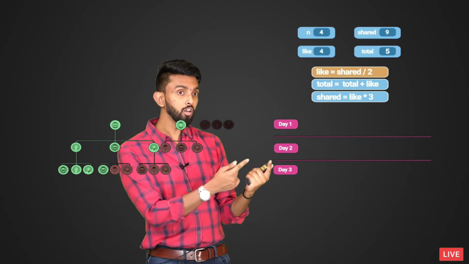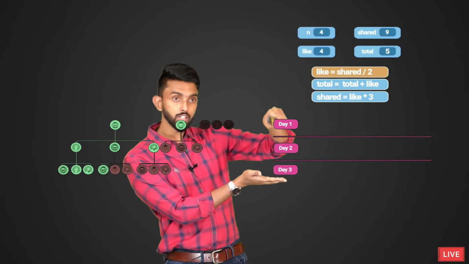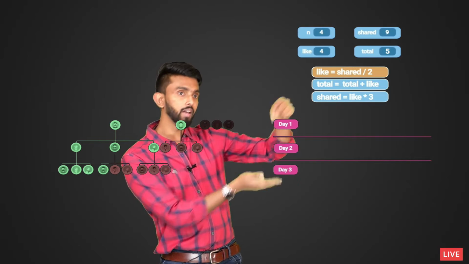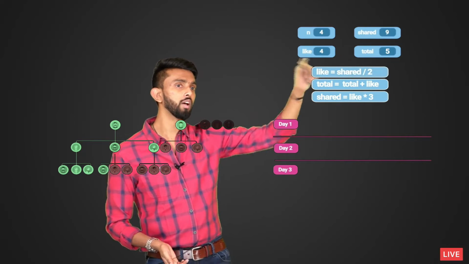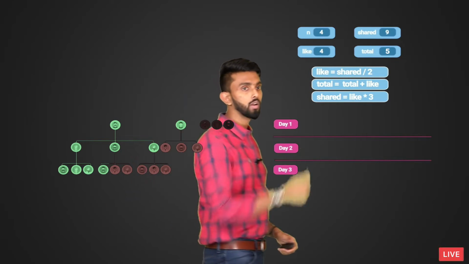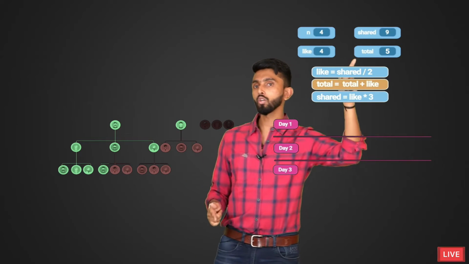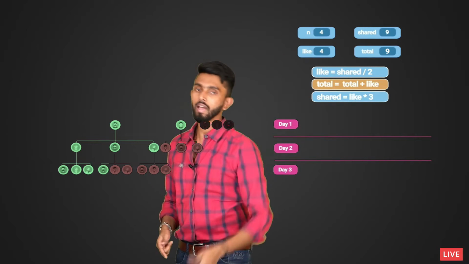After which, cumulative likes. So by the end of day 2, we had a total of 5 likes. Day 1 and day 2 put together we had 5 likes. So that plus how many likes today? 5 plus 4 is 9. And that is what I am showing. So 9 likes. So see, total from 5 is going to become 9.